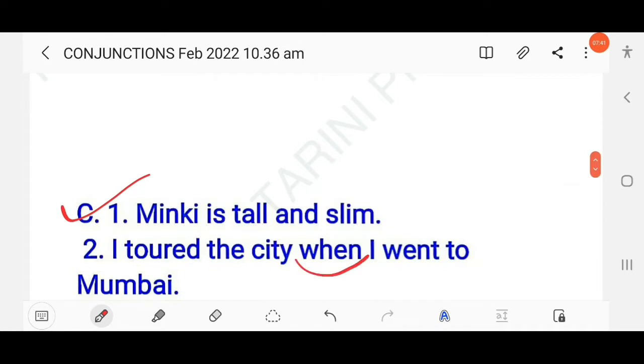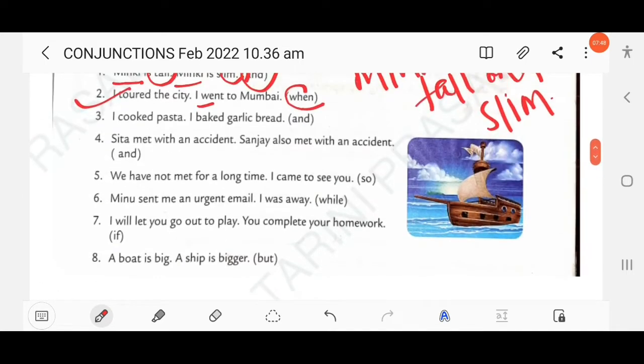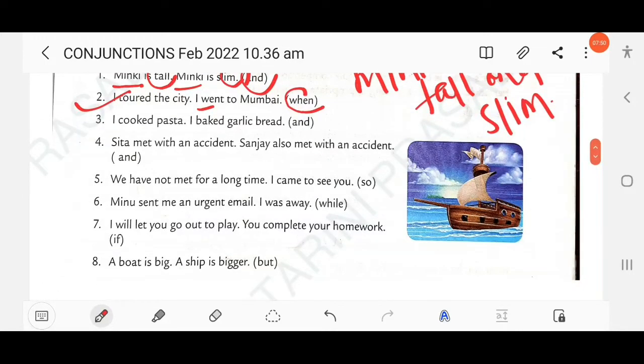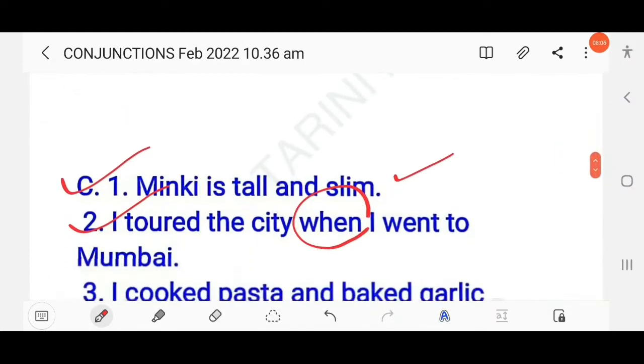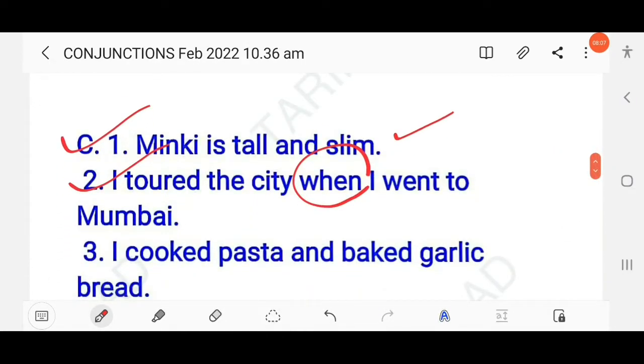Then next, I cooked pasta, I baked garlic bread. So here you have to join with and. The common part is the pronoun I. So you just write: I cooked pasta and baked garlic bread.